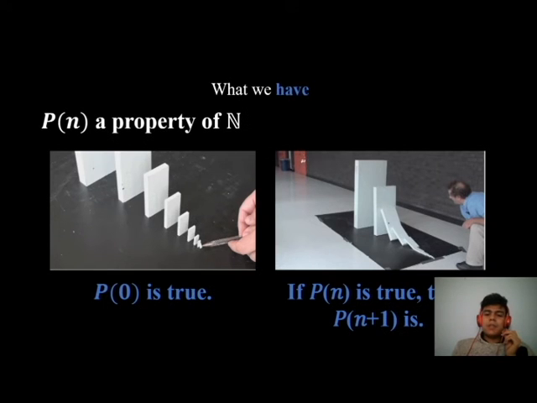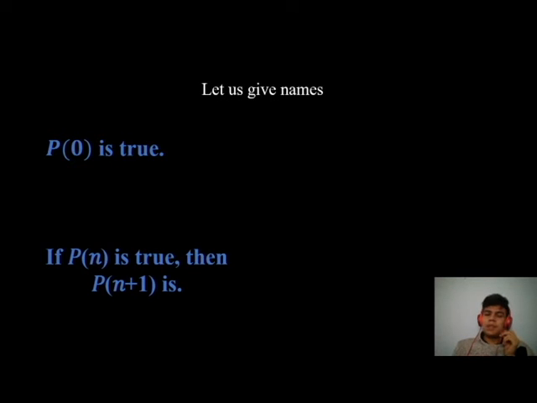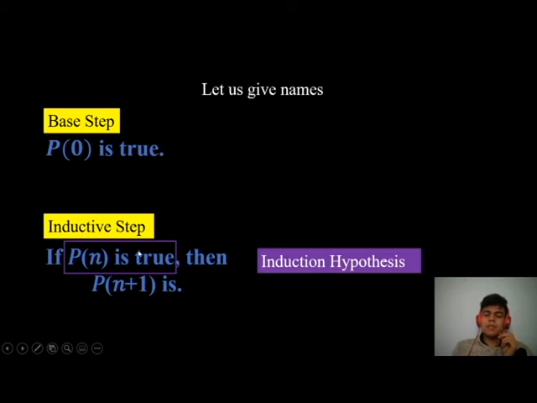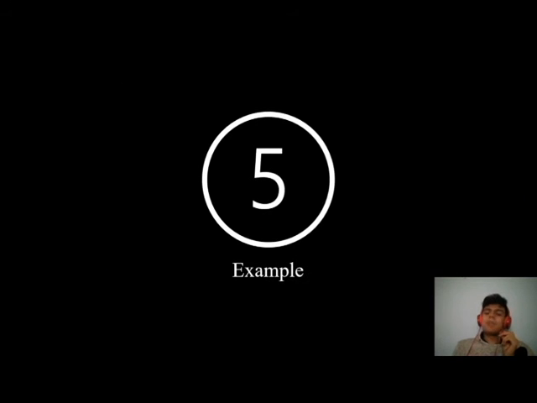I know that this part might be confusing, so we are going to see an example in a little while, but I would like to give some names to the things that we have. When we have that the property is true for 0, that is what we are going to call the base step, and the difficult step is the inductive step. And in fact, the assumption that we have in this if-then statement is what we are going to call the induction hypothesis. So here is the formal principle for reference, and let's jump into the example.